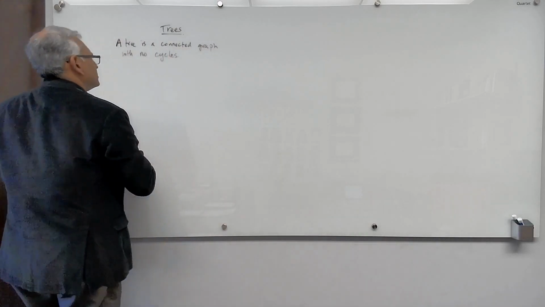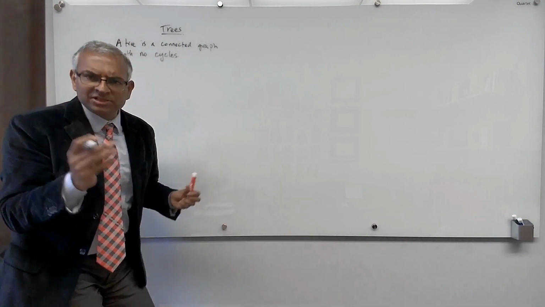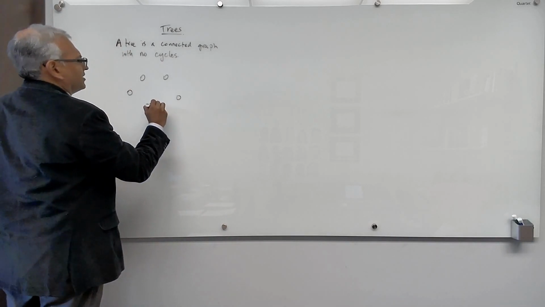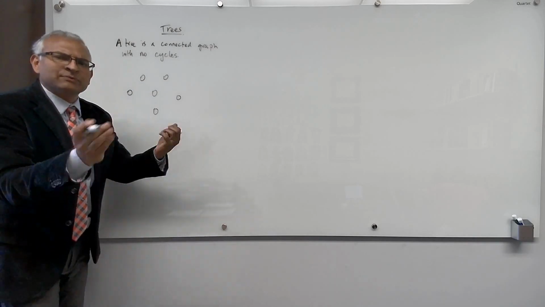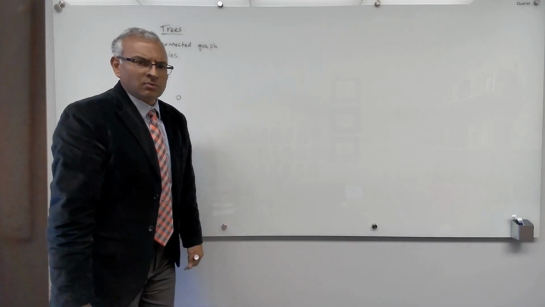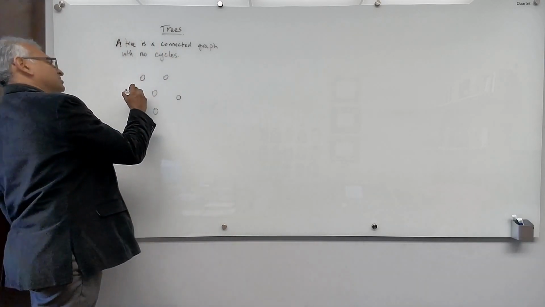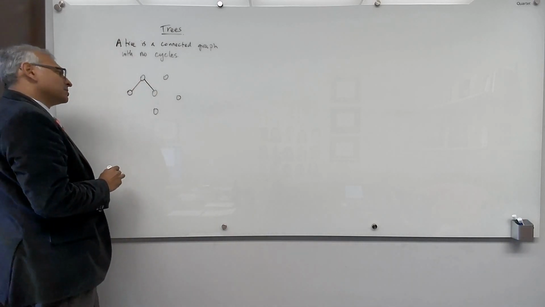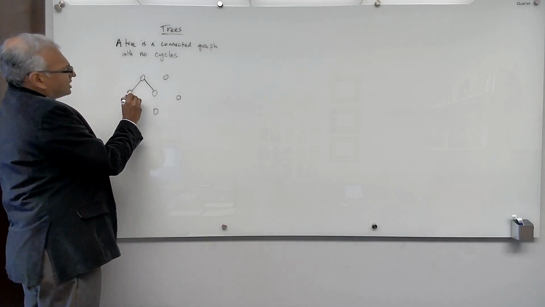Okay, so let's see. Let's play around with this. Let's try to build a tree. Let's say we have 6 vertices. We're going to keep adding edges and see when we get a tree. So we add this edge. Let's add another edge. Let's add this edge. Okay, now let's add another edge. Well, maybe I can add this edge.